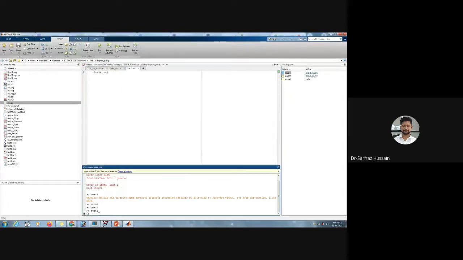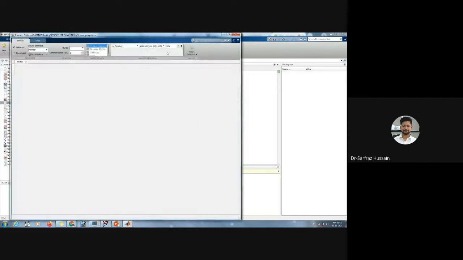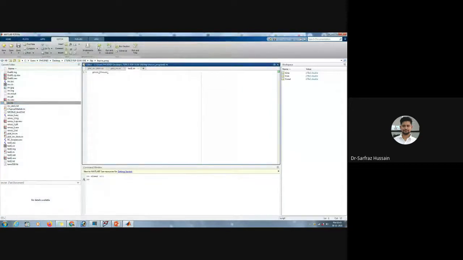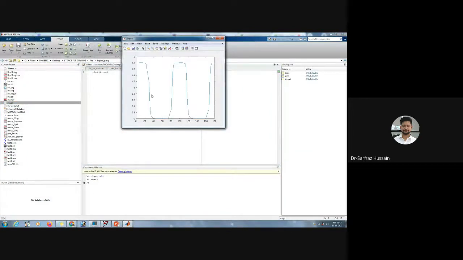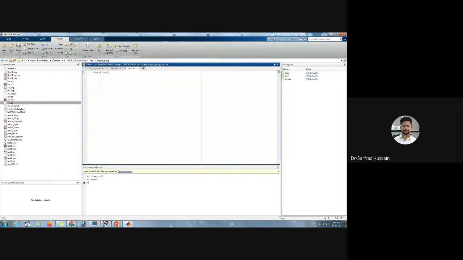let me first clear this one. Yeah, as you can see, we can plot this one actually. Suppose I imported the data, and when I write this, plot this, I can actually plot in MATLAB. You can play with the MATLAB tools. What I just wanted to show you is that we can import this particular text.